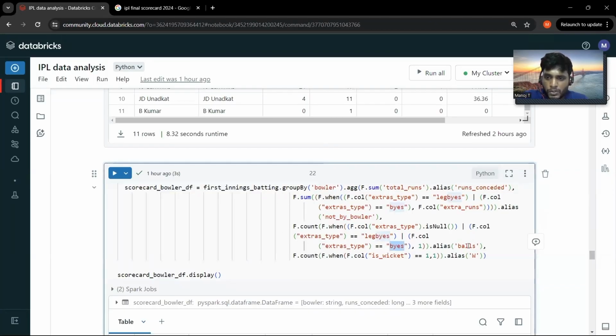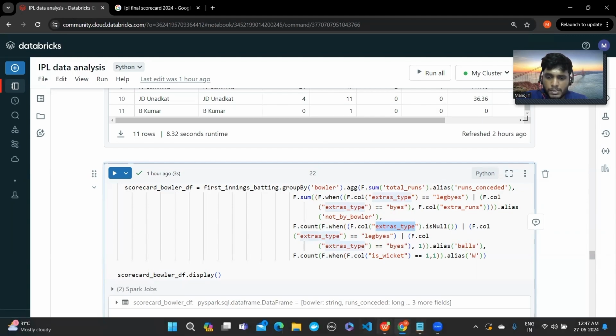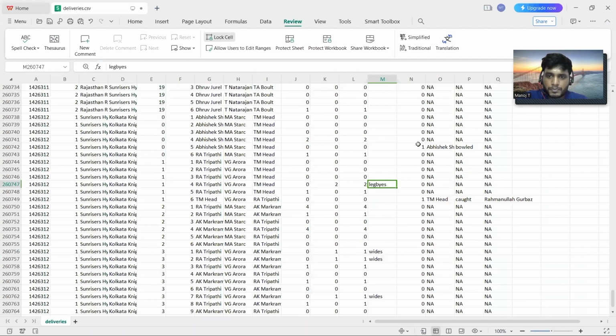So to ensure that the bowler is bowling valid balls, I have taken the extras type as null. If you see this extras type M column, we have these empty rows, which means there are no extras, so it's a valid ball.